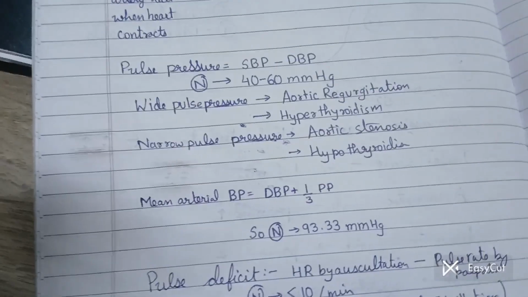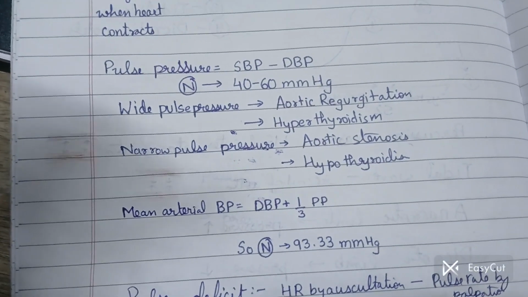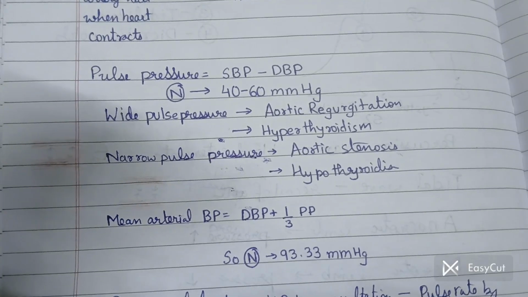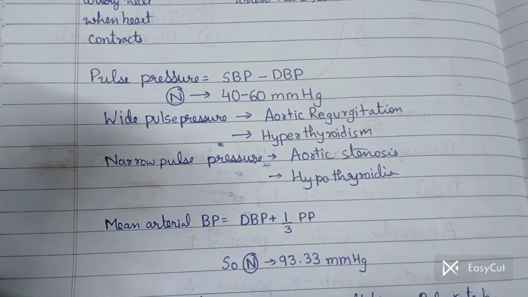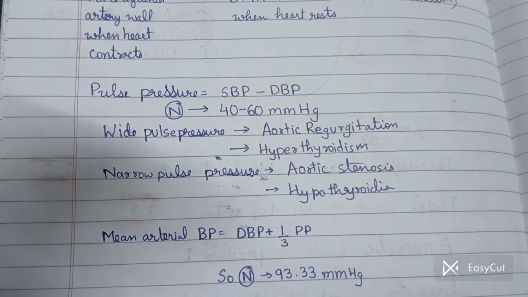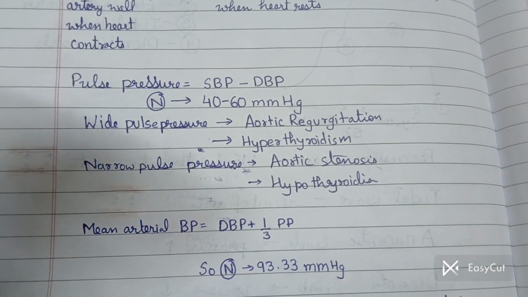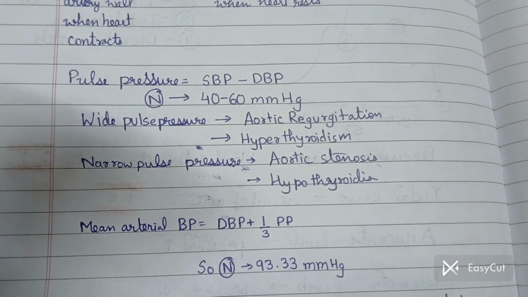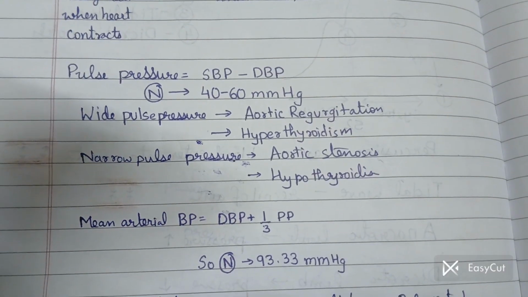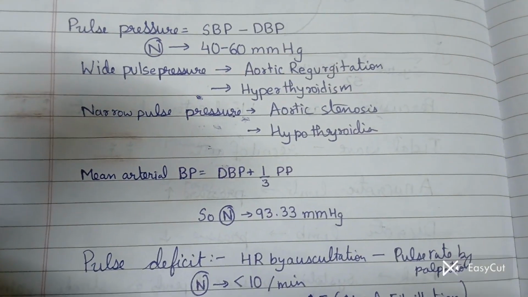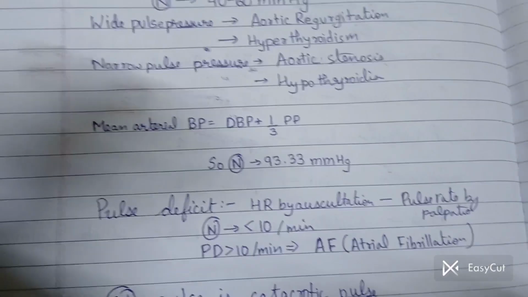Now there is another aspect, that is the mean arterial blood pressure. It is diastolic blood pressure plus 1/3 of pulse pressure. As we know, the normal diastolic pressure is 80 mm Hg and the normal pulse pressure is 40 mm Hg. So 40 by 3 is 13.3, and so the normal mean arterial blood pressure will come out as 93.33 mm Hg.